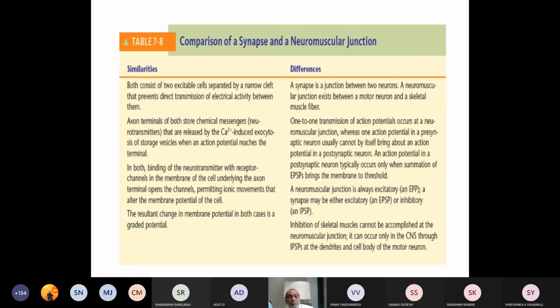So here, we have to talk about two entities. One is the synapse, another one is the neuromuscular junction. How the synapse and neuromuscular junction behave in a similar way and how they are different.